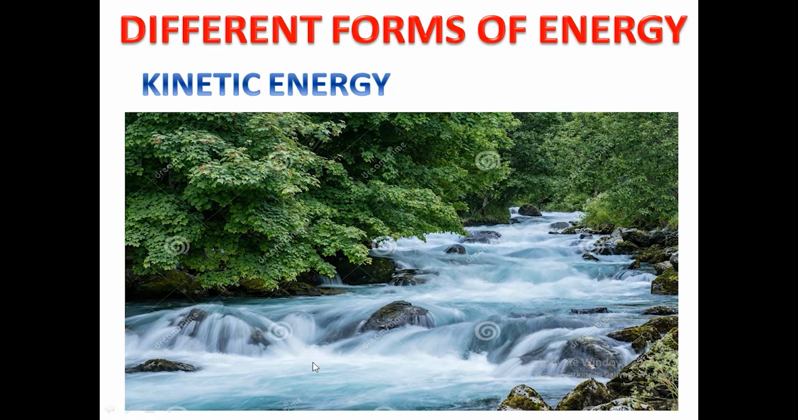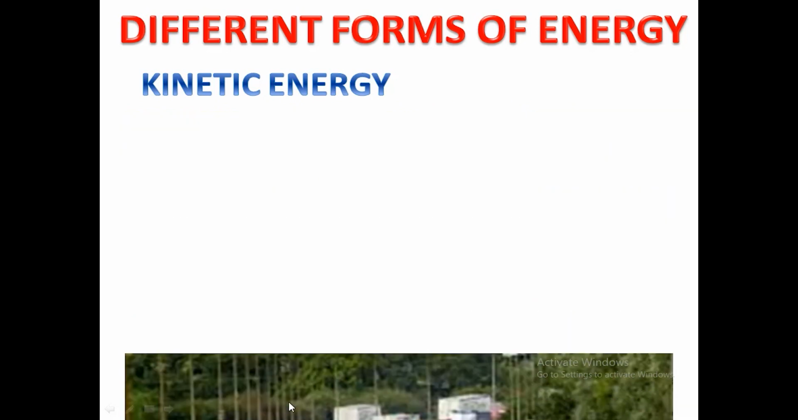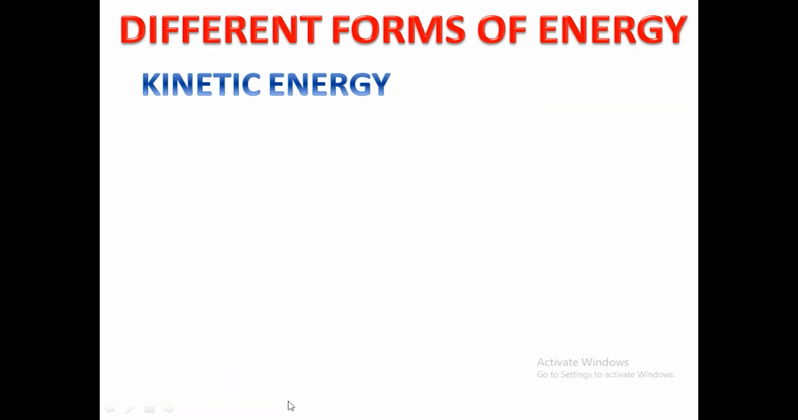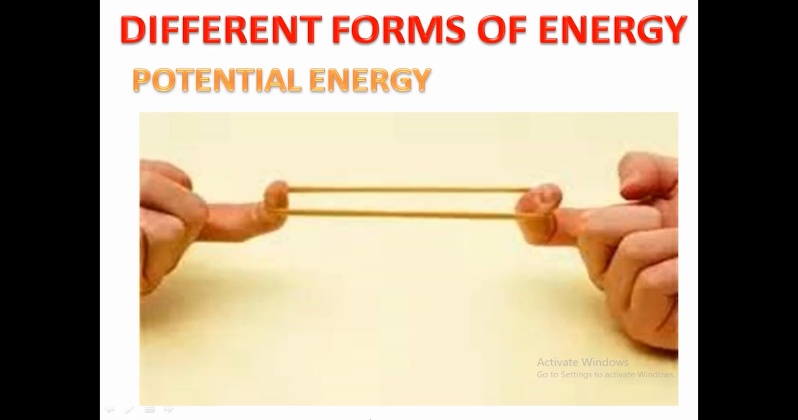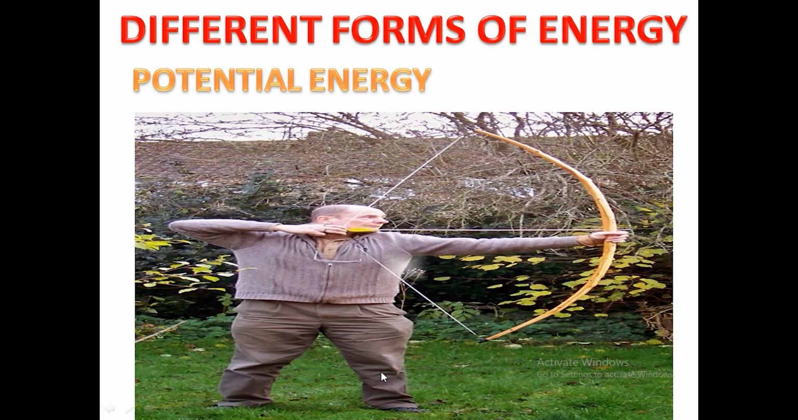Kinetic energy. The energy possessed by an object due to its motion is called kinetic energy. For example, flowing water, moving vehicles and a moving ball, etc. Potential energy. The energy possessed by an object due to its motion is called potential energy. For example, a stretched rubber band, a stretched bow, etc. all possess potential energy.